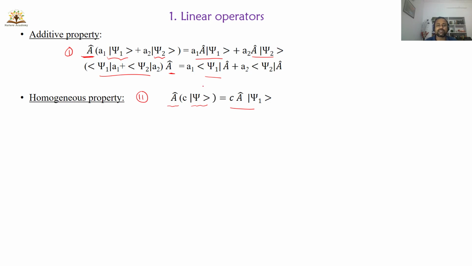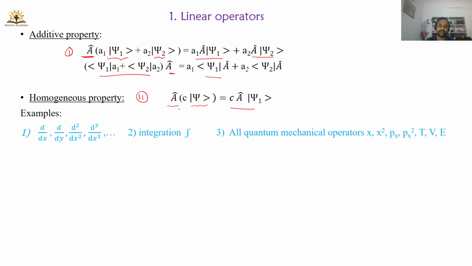Any operator satisfying conditions 1 and 2, that is the additive property and the homogeneous property, is known as a linear operator. I will give examples here. Let us start with the first one. The derivative d by dx is a linear operator. The derivative with respect to y, the second derivative, third derivative, and nth derivative are also linear operators. Integration is a linear operator.